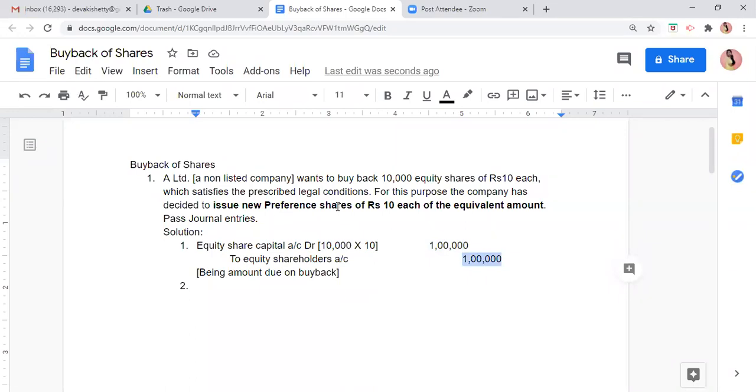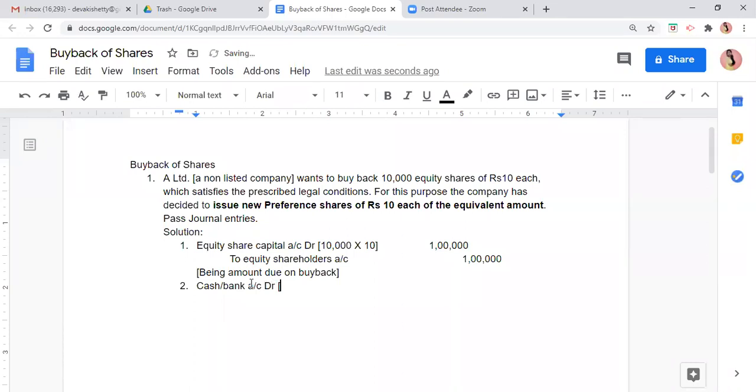Now tell me, when we are issuing new preference shares in the market, what will we get in return? What will we get जब हम preference share market में sell करेंगे, issue करेंगे, तो कंपनी को क्या मिलेगा? What will the company get? Yes, the company will get cash or bank. So here we can write debit what comes in, cash bank account debit.